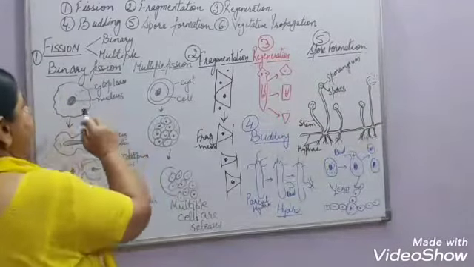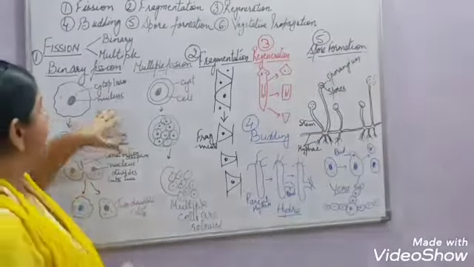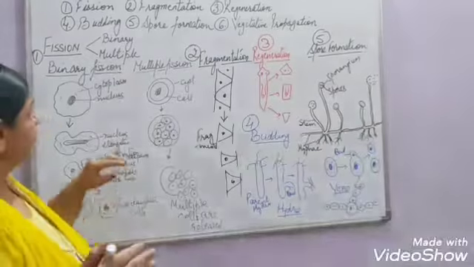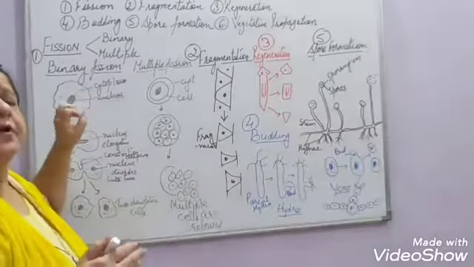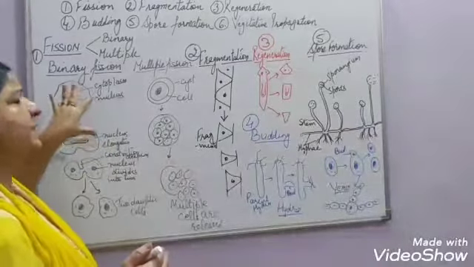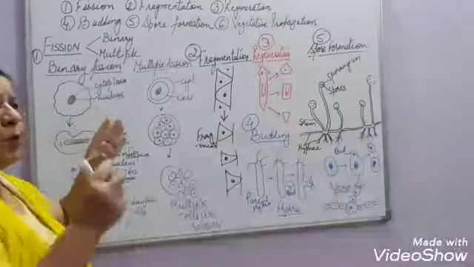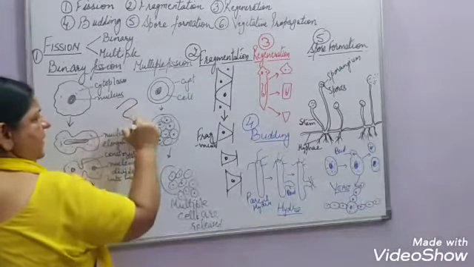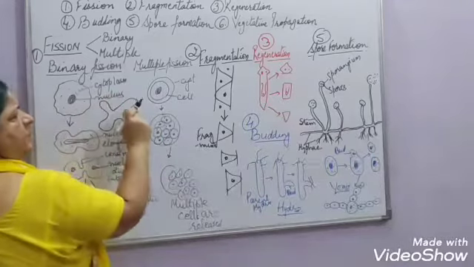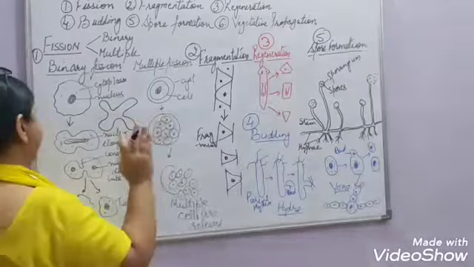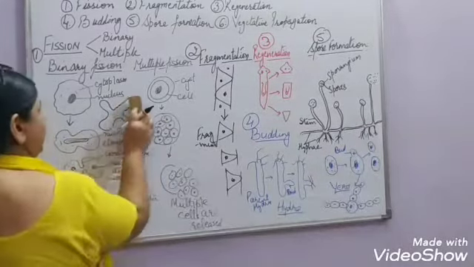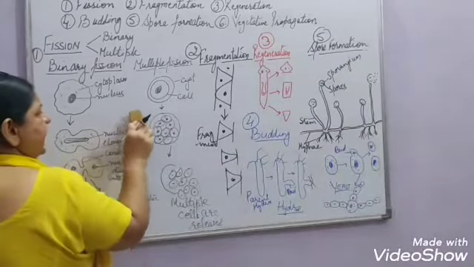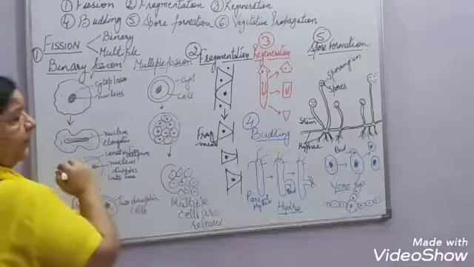So in binary fission, if we take the example of amoeba, you know, amoeba does not have any fixed shape. When it is completely mature, ready to divide, it takes almost a round shape. The pseudopodia are not much protruded out. Otherwise, mostly these pseudopodia are protruding outside. But when it is mature, when it is ready to divide, it takes almost a round shape, right?